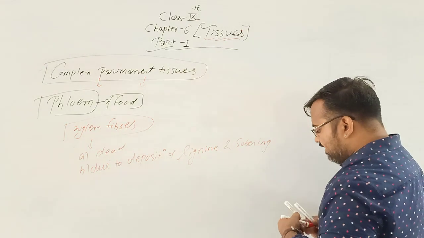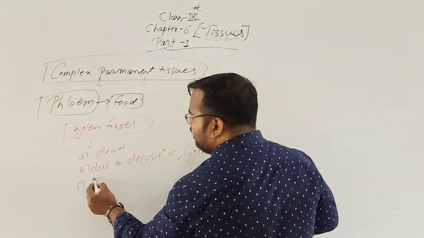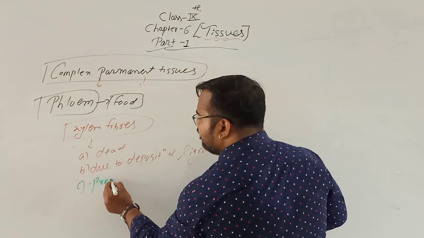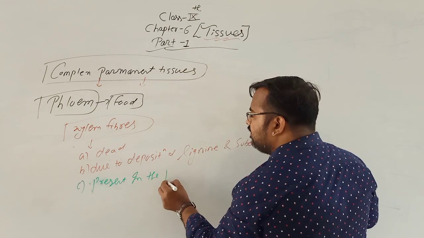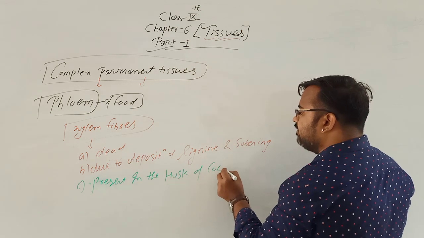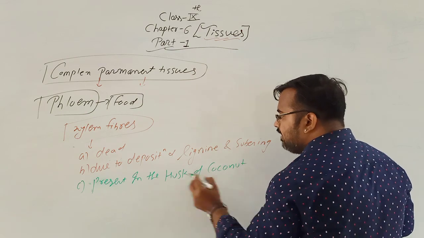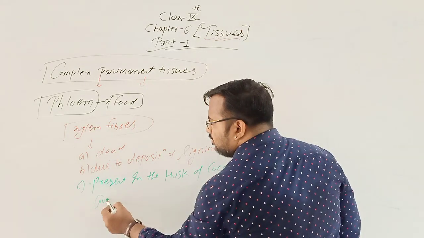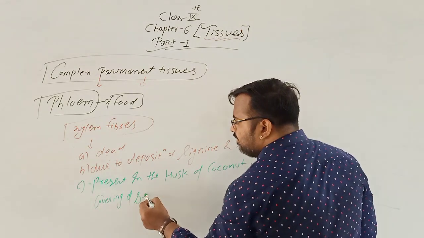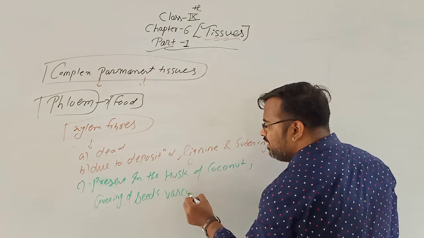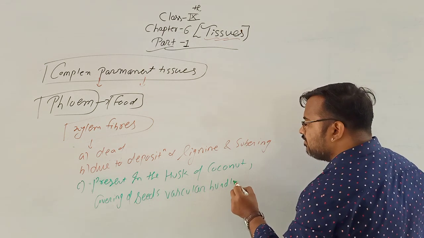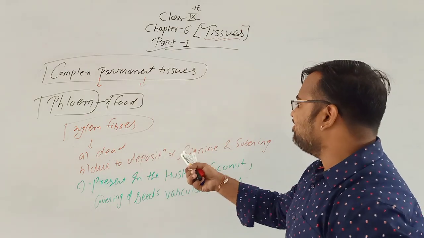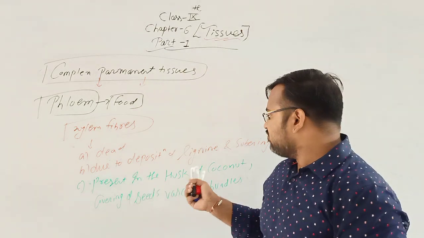And the most important point, it is found in the husk of coconut, or in the covering of seeds and vascular bundles. So fibers are dead in nature. Why are they dead? Because of the deposition of lignin and suberin. It is found in the husk of coconut.